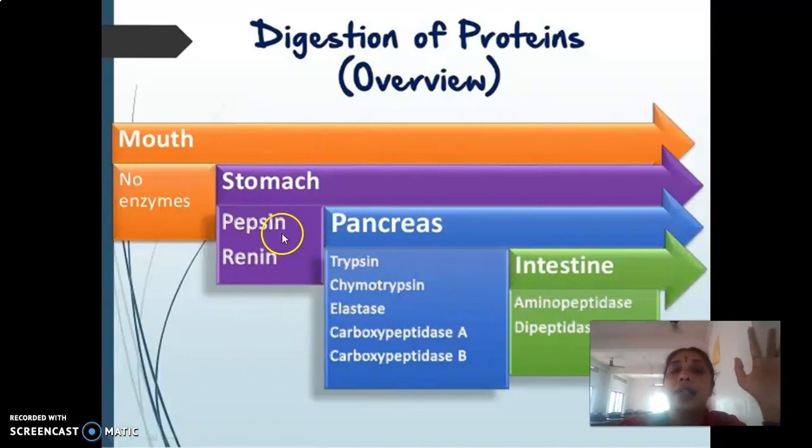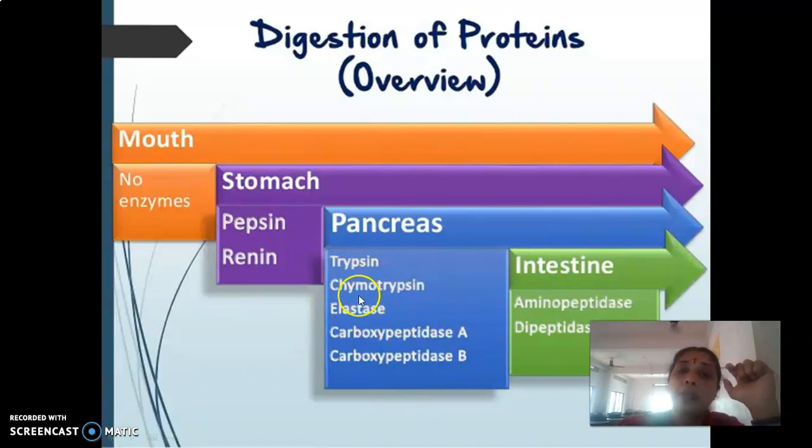Then this partially digested food enters the intestine, where it is acted upon by the endopeptidases trypsin, chymotrypsin, and elastase, while the digestion is initiated by the trypsin molecule. Again, trypsin is present in the form of trypsinogen. The trypsinogen is converted to trypsin by means of the intestinal enzyme enteropeptidase. So enteropeptidase converts a few molecules of trypsinogen to trypsin. This trypsin carries out the further activation of the remaining trypsinogen molecules to trypsin. It also activates chymotrypsinogen to chymotrypsin, proelastase to elastase, and procarboxypeptidases to carboxypeptidase.